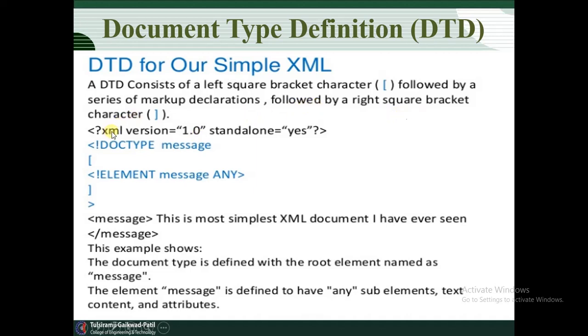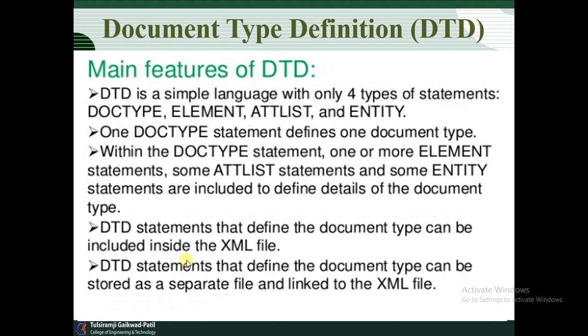XML version 1.0 standalone, DOCTYPE message, then a square bracket, ELEMENT message, then in the angle bracket, basically ELEMENT message ANY, and here we close it and close it. The message is the simplest XML document. So this is related to simple XML specifications.